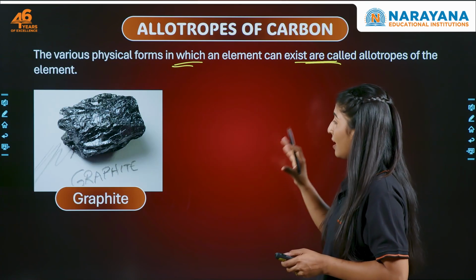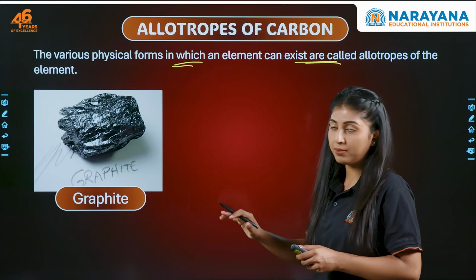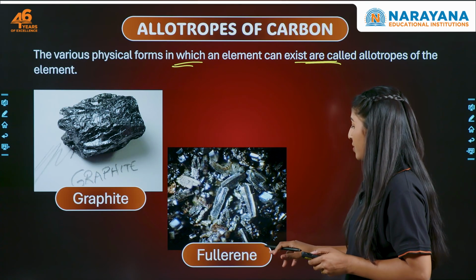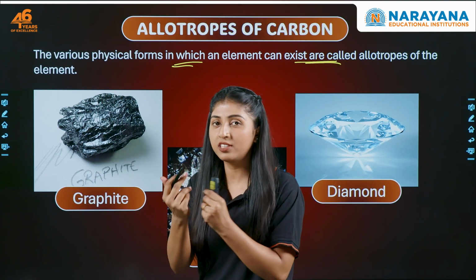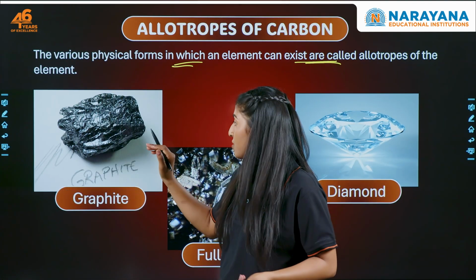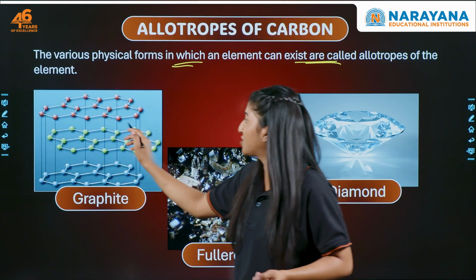Now, let's see the different allotropes of carbon. One is graphite, then we have fullerene, and we have diamond. Now let's have a look at the structure, how they are inside. So the graphite has a layered structure.